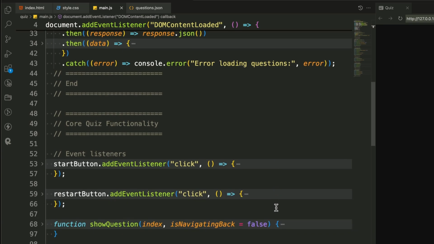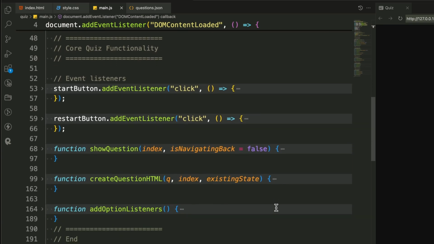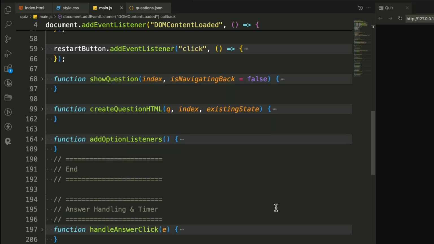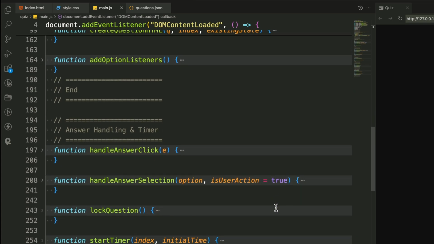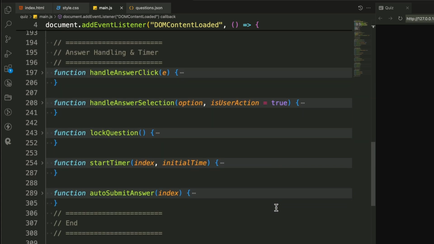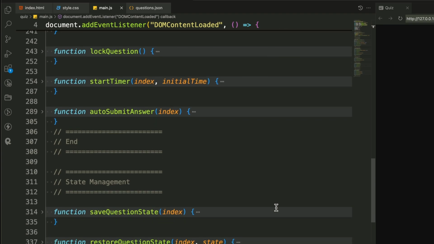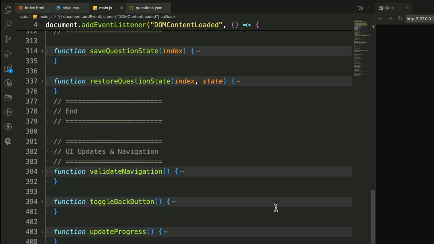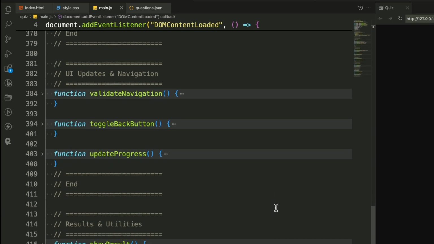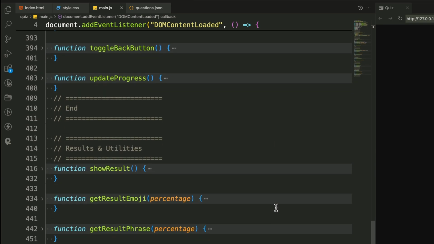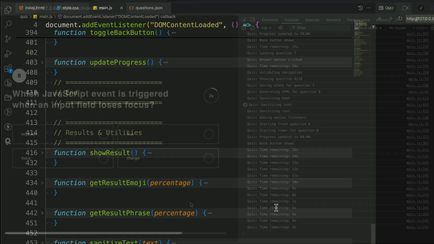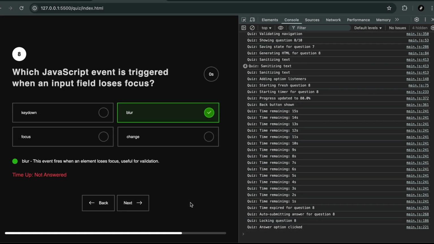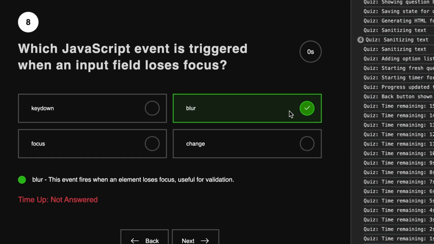Answer handling and timer. Implementing the countdown timer, locking questions when time is up, and preventing late responses. State management. Keeping track of user answers, scores, and progress. UI updates and navigation, ensuring smooth transitions between questions, score updates, and visual feedback. Results and utilities. Displaying the final score, percentage, and performance summary.